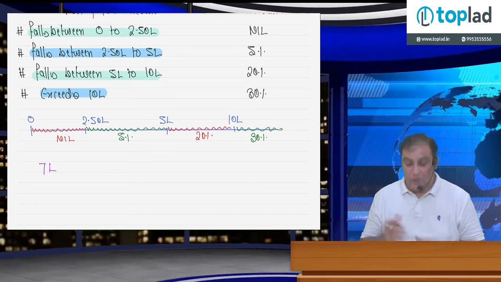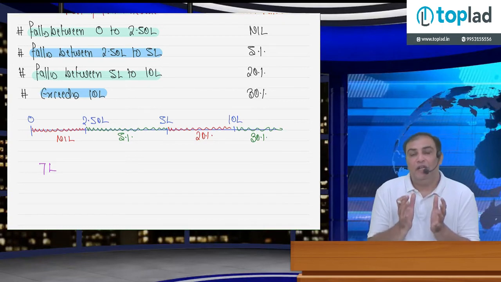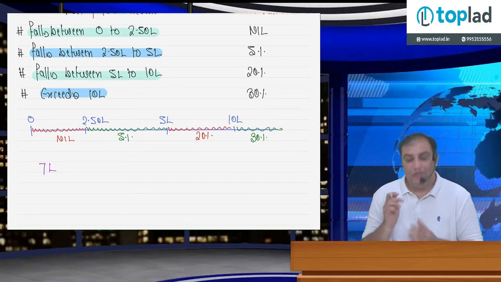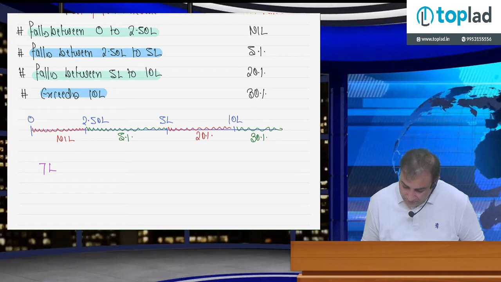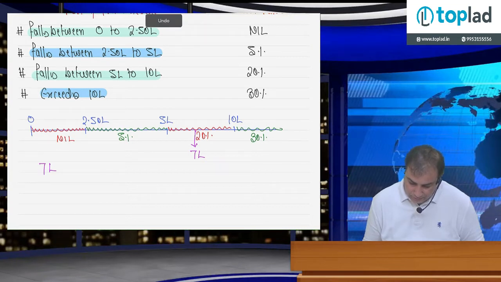Mr. A is earning 7 lakh rupees. So now tell me, out of 7 lakh, the part of the income which falls between 0 to 2,50,000. 7 lakh rupees means it falls somewhere here. How much falls between 0 to 250? 2,50,000.